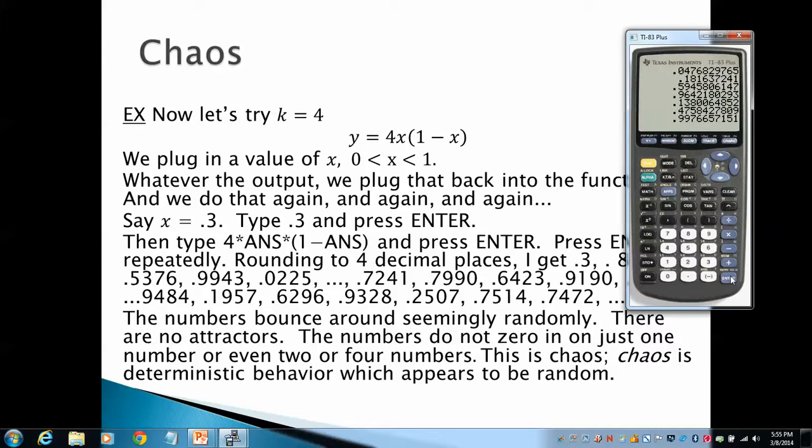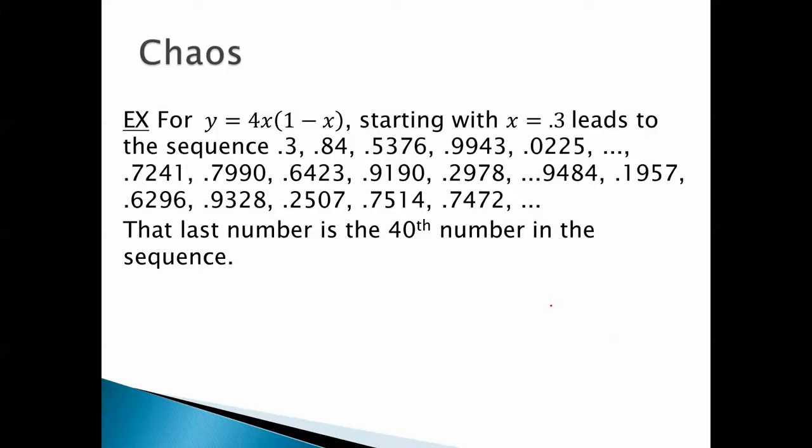Here's what I mean by deterministic. If you do this exercise again with the same numbers, you're just going to get the same sequence of numbers. It may look random, but in a sense, it's not really random. It's predetermined. It's deterministic behavior, which appears to be random. This is what we call chaos.